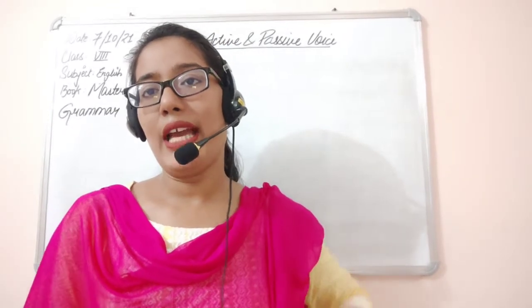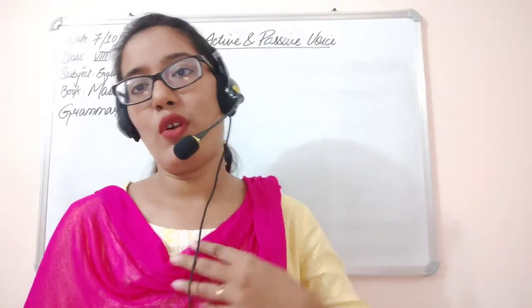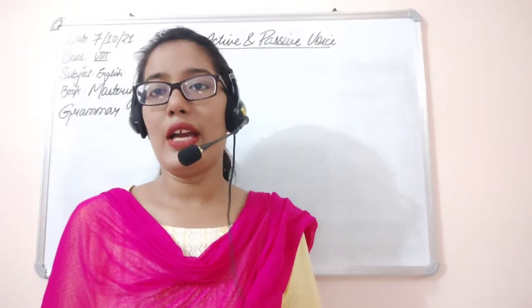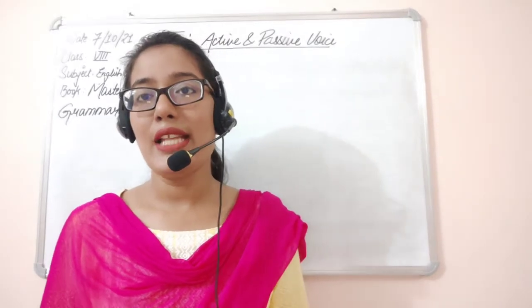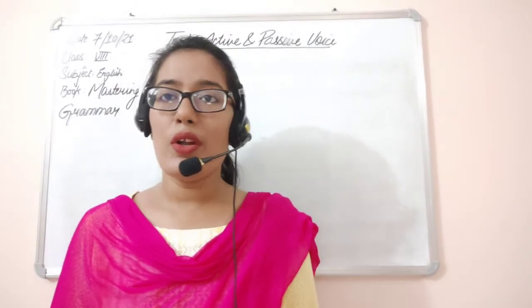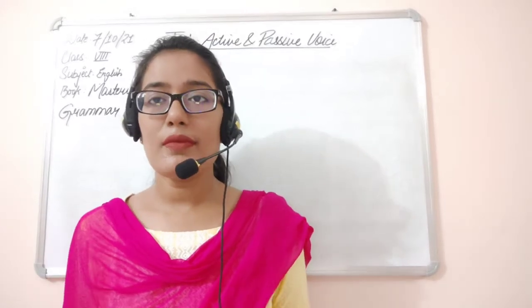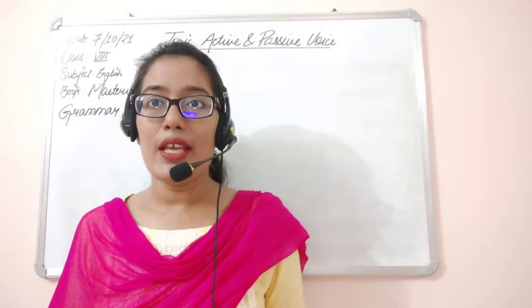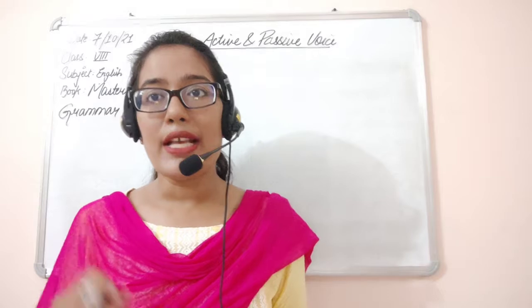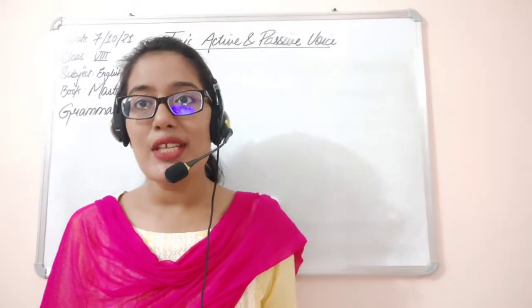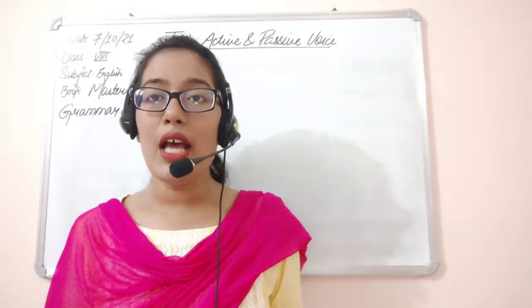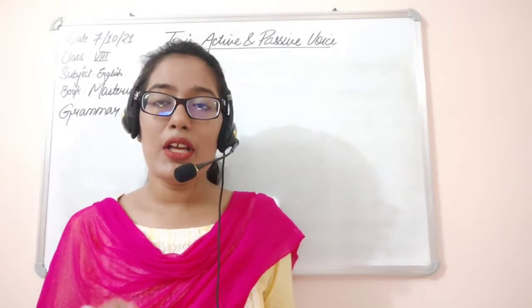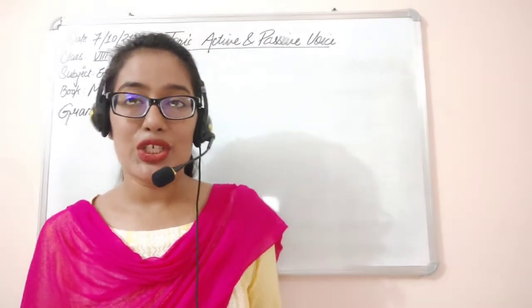So, students, we have completed the chapter This is Jodi's Fawn, and today we are going to begin with our new chapter in grammar, that is active and passive voice. So, what is active and passive voice? Active voice is one in which the sender is doing the action, okay, and passive voice is one in which the sender becomes the receiver. Sender becomes the receiver of the action.